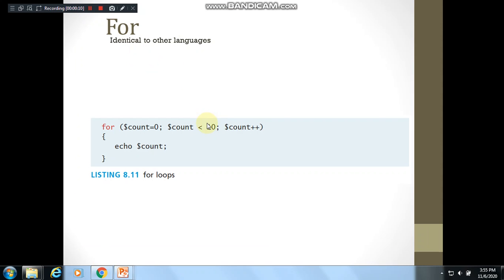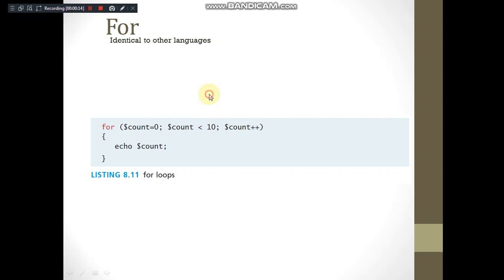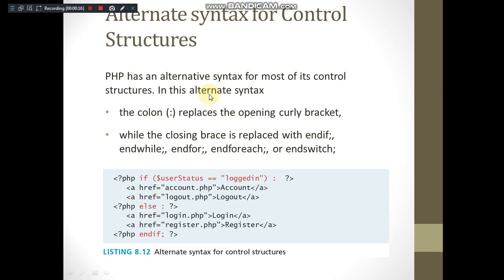In PHP I was discussing loops in the last class. Let us see the alternative syntax for loops in PHP. Not only for PHP, it is available for all the control structures or all the looping statements. That is the syntax of using a colon instead of the opening curly bracket, similar to Python, I think, right? The colon is replacing the opening curly bracket.